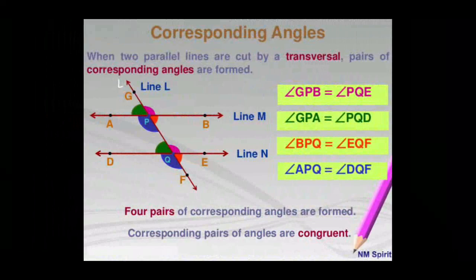Why? These lines AB and DE are parallel lines. If two lines are parallel, corresponding angles are equal. Angle GPA equal to angle PQD. Angle GPB equal to angle PQE. In the same way, angle APQ equal to angle DQF. Yes. Then angle BPQ equal to angle EQF. Nothing more, dear children. Very clearly, yes, it is marked by the same color.